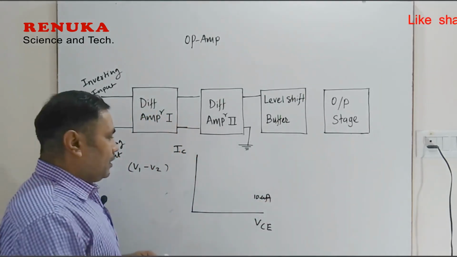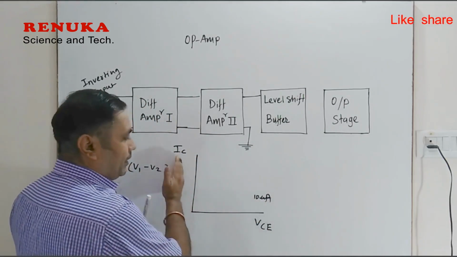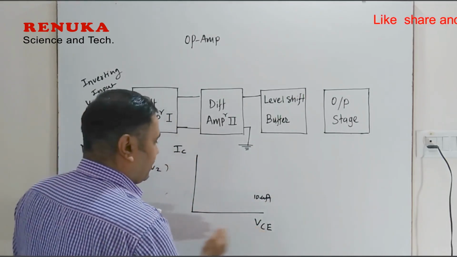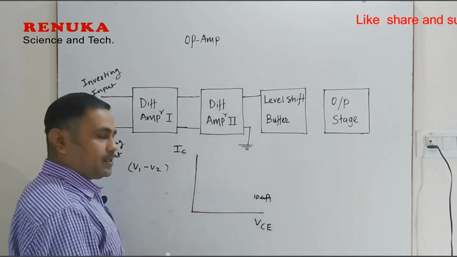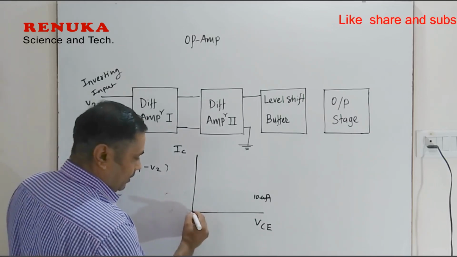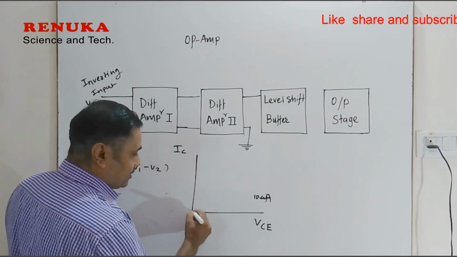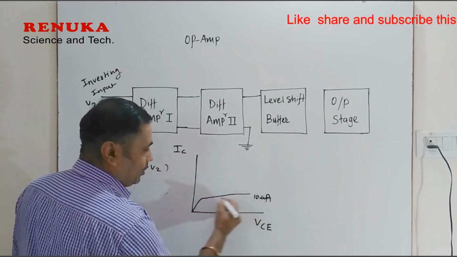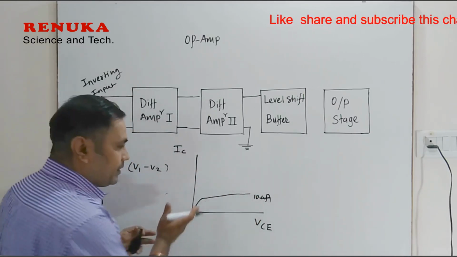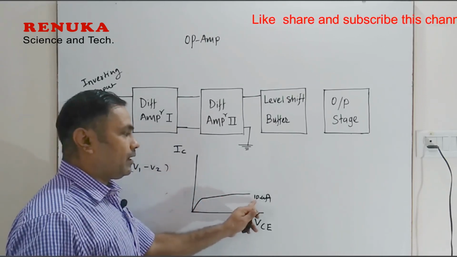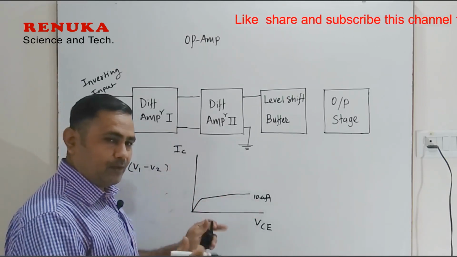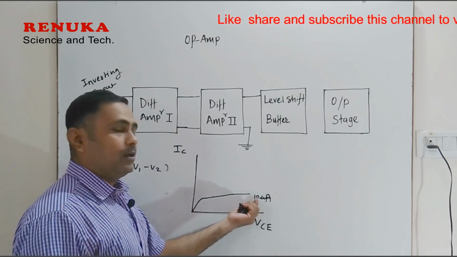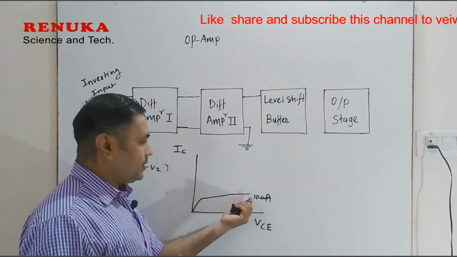Right? Then, if you plot a graph of collector current and collector to emitter voltage, and the collector to emitter voltage is increased, the collector current will start increasing like this, and it will increase linearly when the voltage is 0.7 volt and the current at the base of the transistor is 10 microampere.